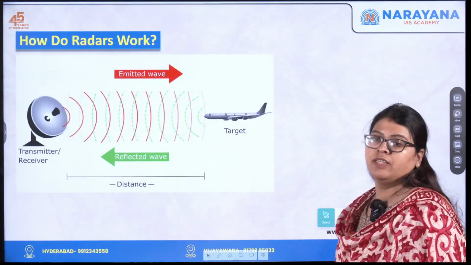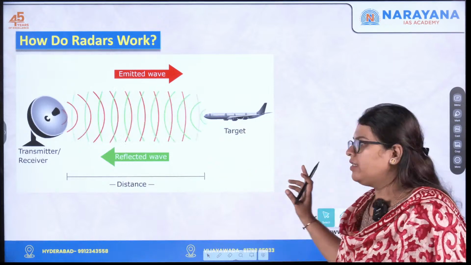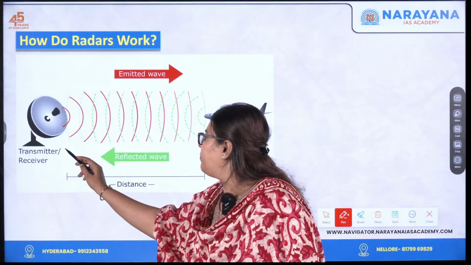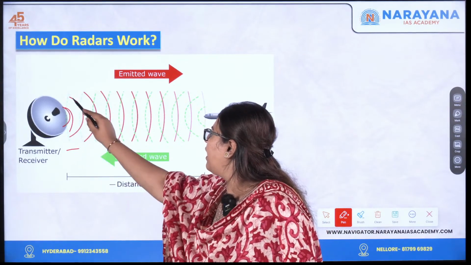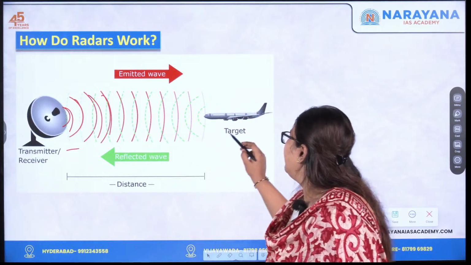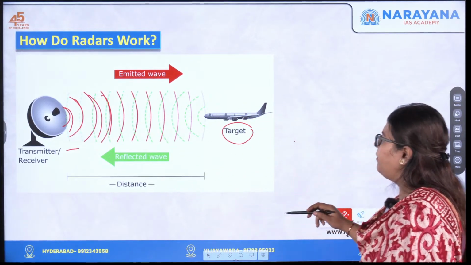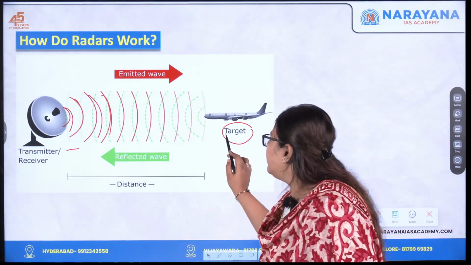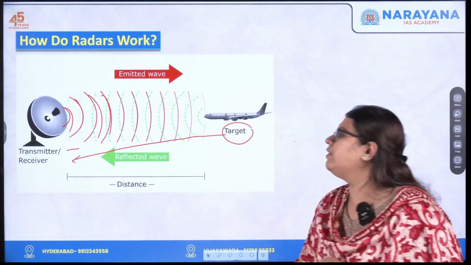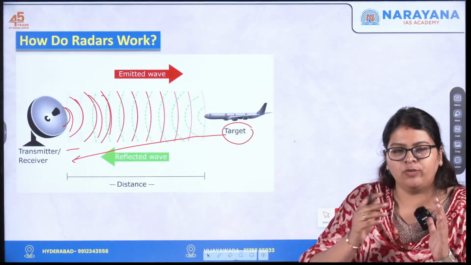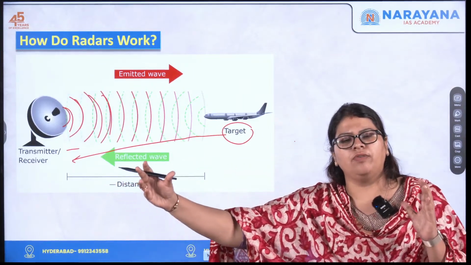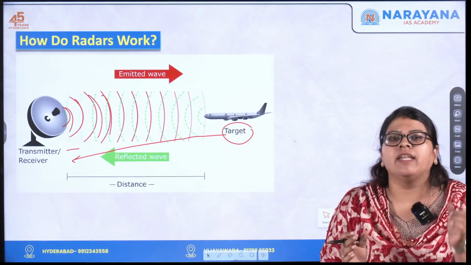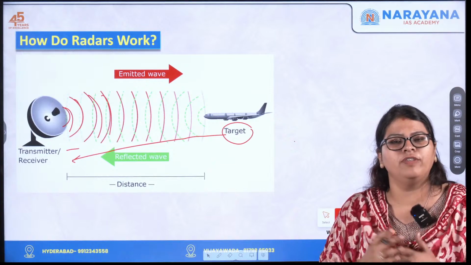Now moving forward, this is how a radar works, okay. So see, what is this? Here you basically have a transmitter, okay. The radio waves are transmitted like this towards a target object. Do you understand? When it moves towards a target object, this radiation is reflected back to this particular receiver, and the time gap between the travel of the radio waves to the target and getting reflected back helps us calculate the distance of the object, the speed of the object, etc.